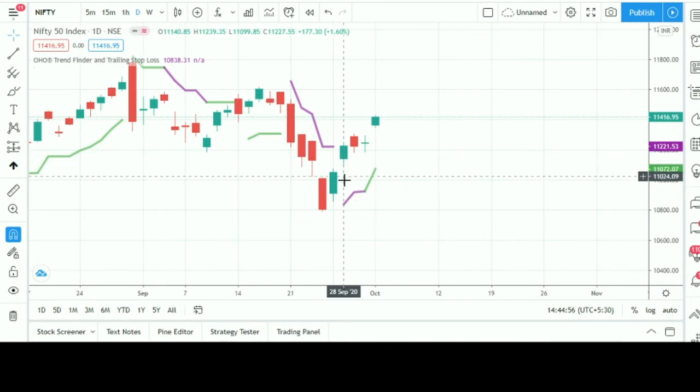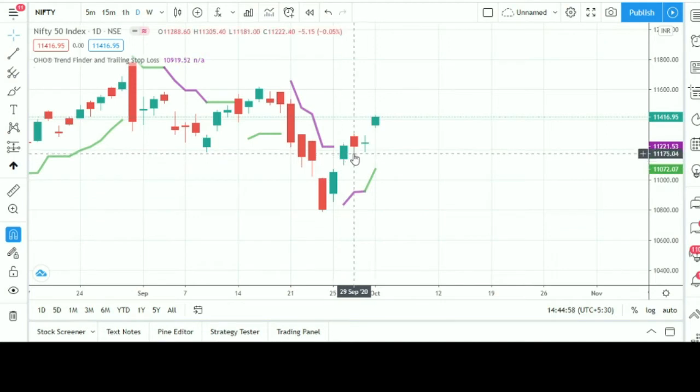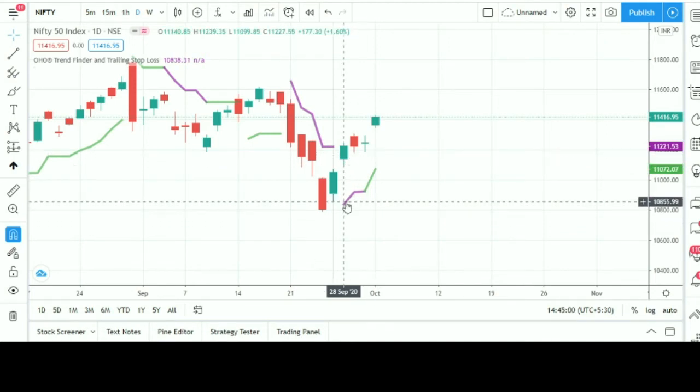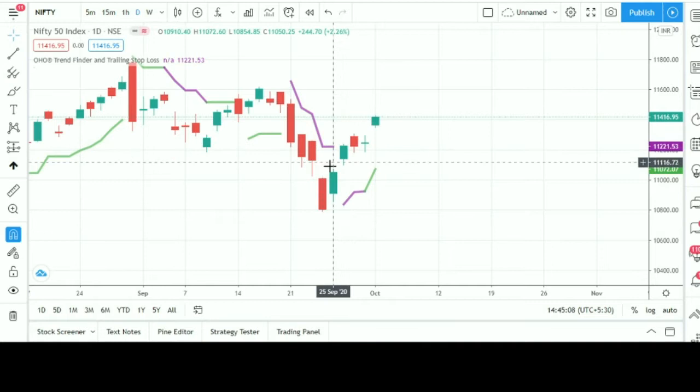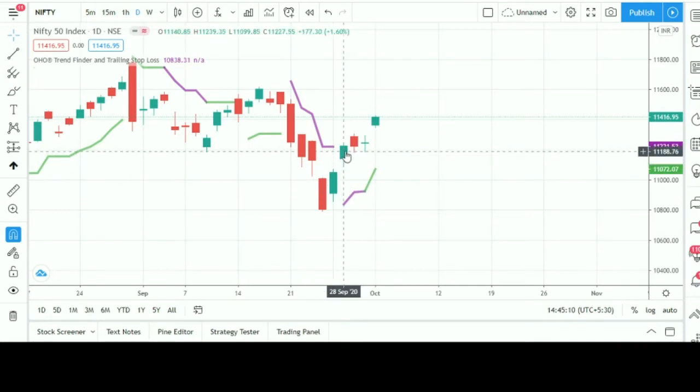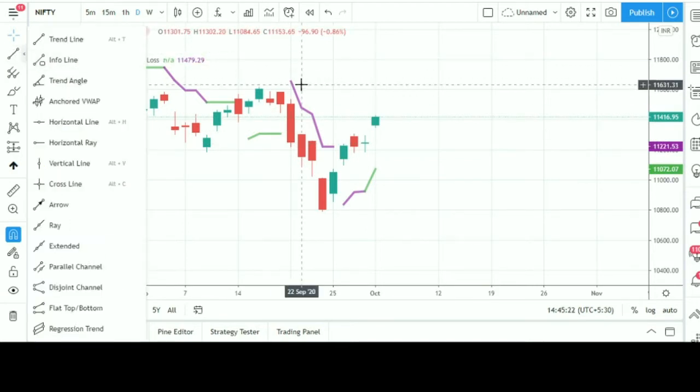Okay, so we can see here that it has changed the trend on 28th September from bearish to bullish. So how do we take a trade? We have to simply mark the high of this candle. We have to just mark the high for swing trading or short-term trading.